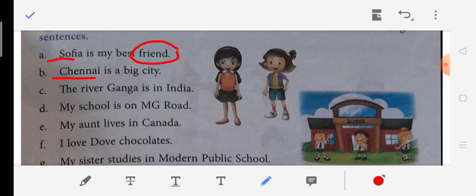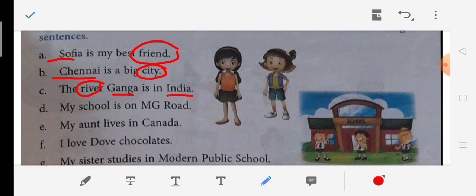Chennai is a proper noun and city is a common noun. The river Ganga is in India, so river is a common noun. So common will be circled and proper will be underlined. The special names will be underlined.